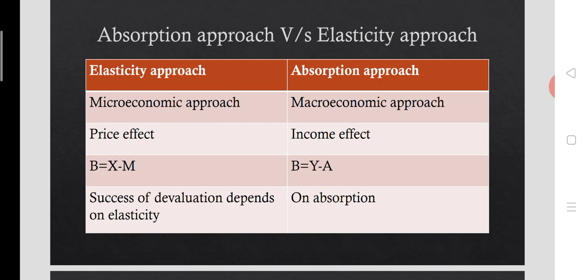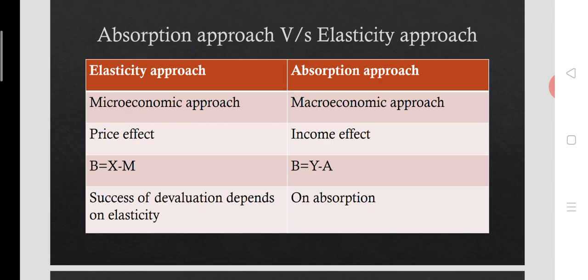As per the elasticity approach, the success of devaluation depends on elasticity. When elasticity is low, the success will be low. When elasticity is higher for the import commodity and export commodity, the likelihood of success will be higher.